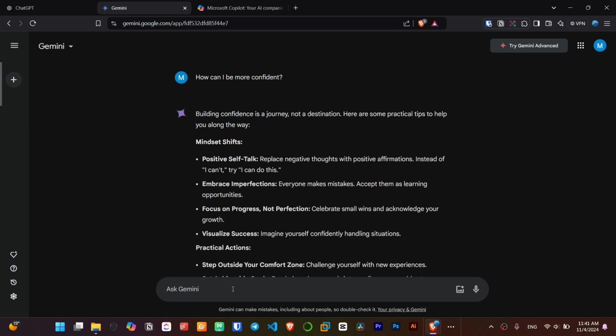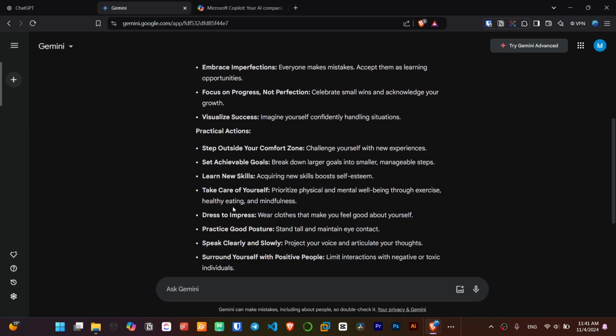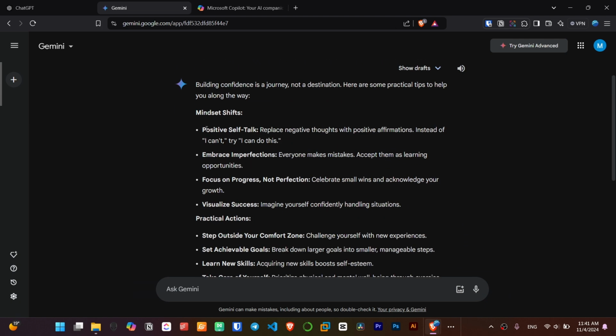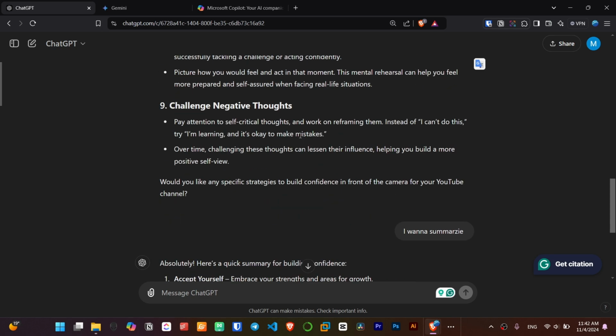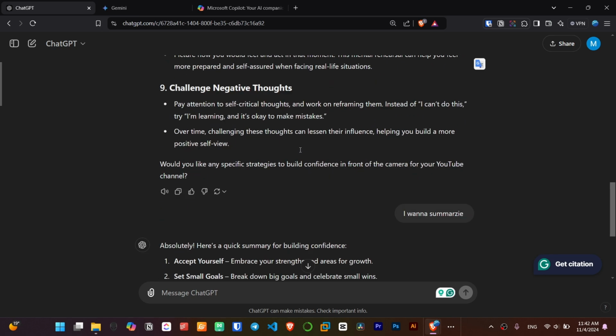Let's see what the differences are. As you see, it's about mindset shift and practical action: positive self-talk, self-compassion, embracing imperfections, focusing on progress, not perfection, and visualizing success. These are various techniques that you can use for mindset shift, and we have practical actions. This is almost the same idea as ChatGPT.